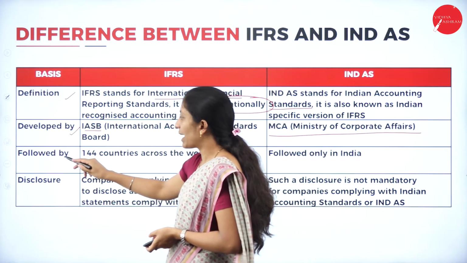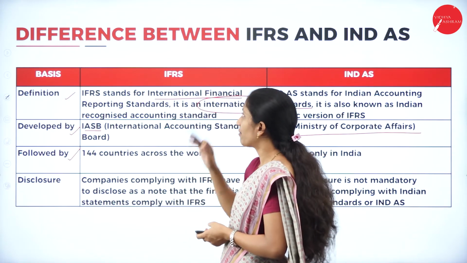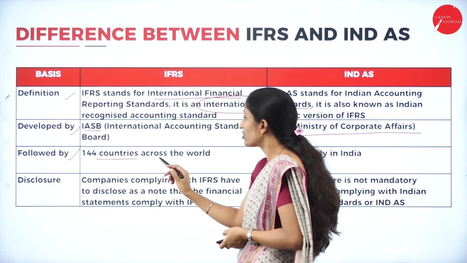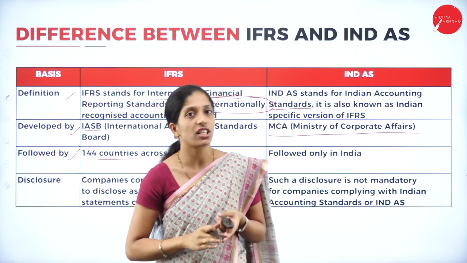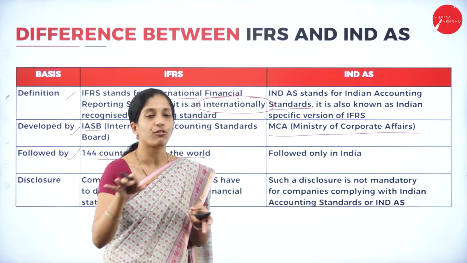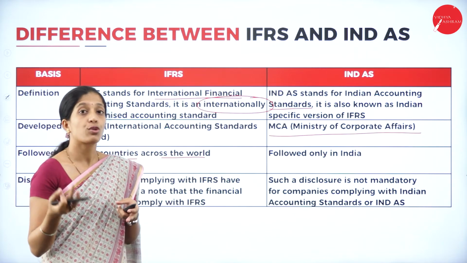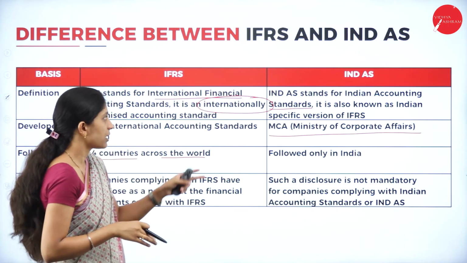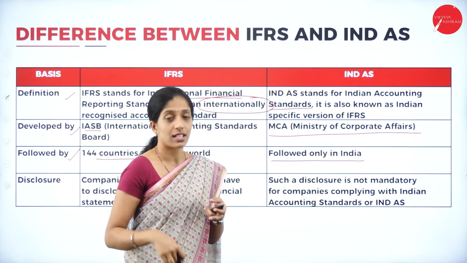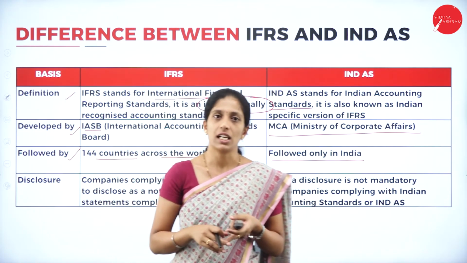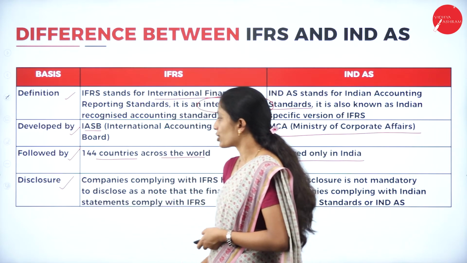Next, followed by. Who is going to follow this IFRS? 144 countries across the world. So, it is an international financial reporting standard which is being followed or used by 144 countries. Whereas Indian accounting standard is being followed only by India. Next one is disclosure.